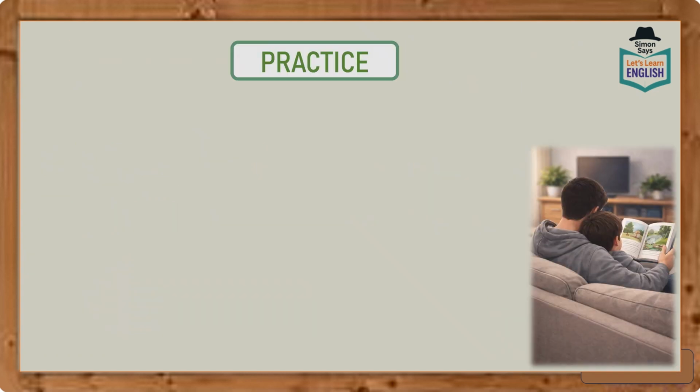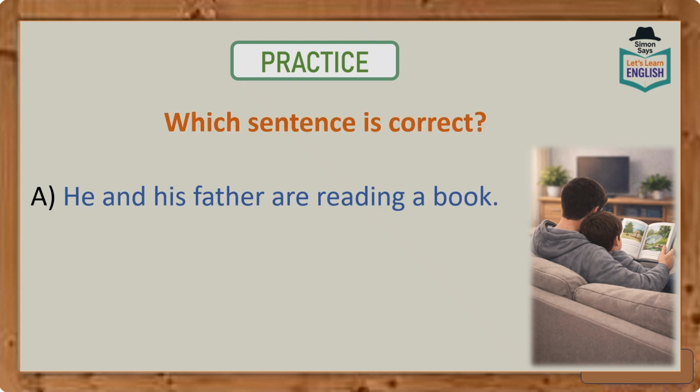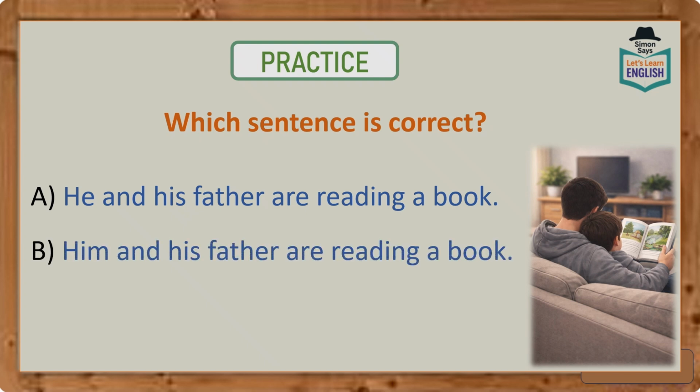Right, once again, as we normally do, let's get some practice. Which sentence is correct? A. He and his father are reading a book. B. Him and his father are reading a book. So which one is correct? Well, A is correct.